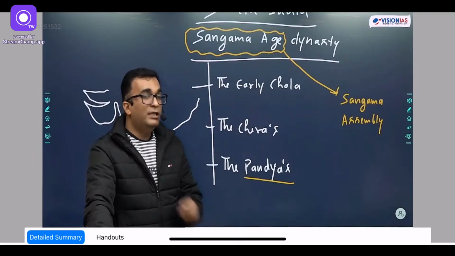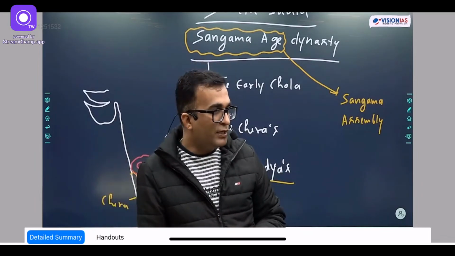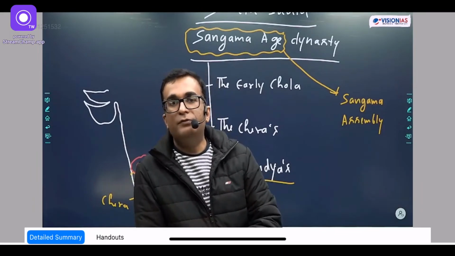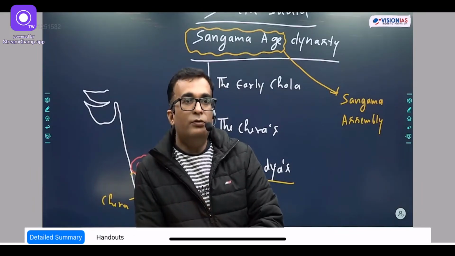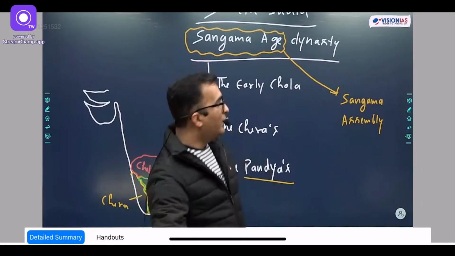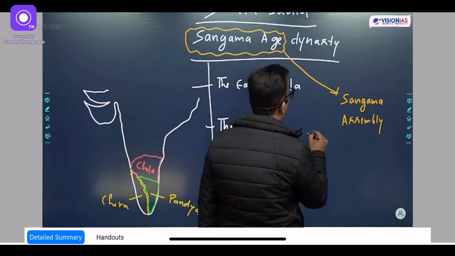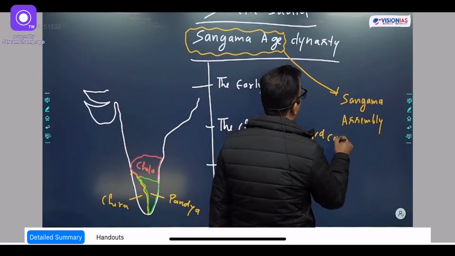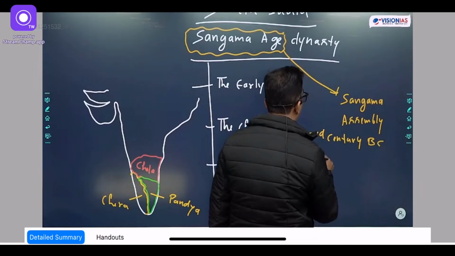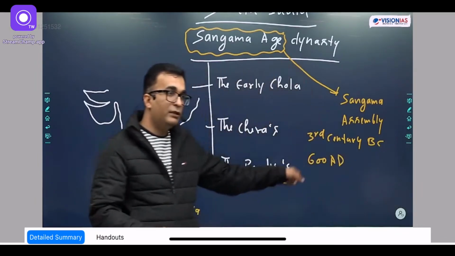Okay? But then, in the last class somebody asked whether the Tamil Nadu book should be read or not. There is a hell of a lot of issues with the timeline of the Sangam age. Now understand. When it comes to NCERTs, they mention that the existence of the Sangam age dynasties is from the 3rd century BC to 600 AD. So they say that their existence is between these ages.